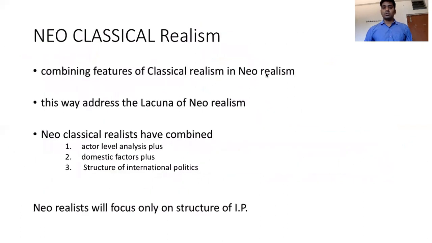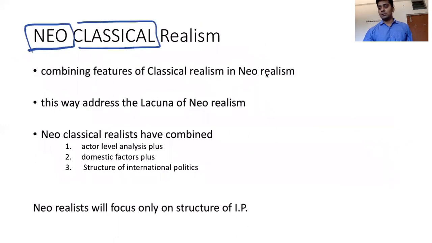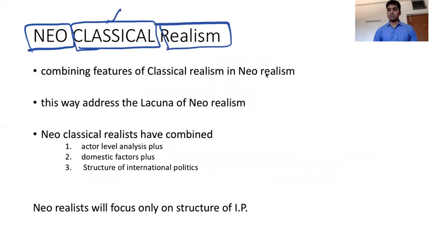Now, we will see what the features of neoclassical realism are. Why do we call it neoclassical realism? We have seen independently classical realism, which was given by Hans Morgenthau and E.H. Carr. We have seen neo-realism, which was given by Kenneth Waltz and was also propounded by the offensive realist John Mearsheimer. So now this combines neo and classical together.